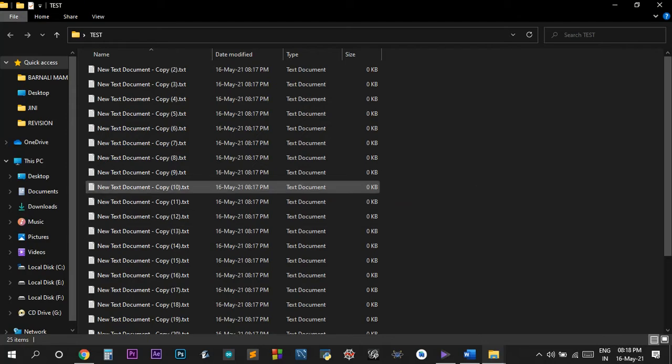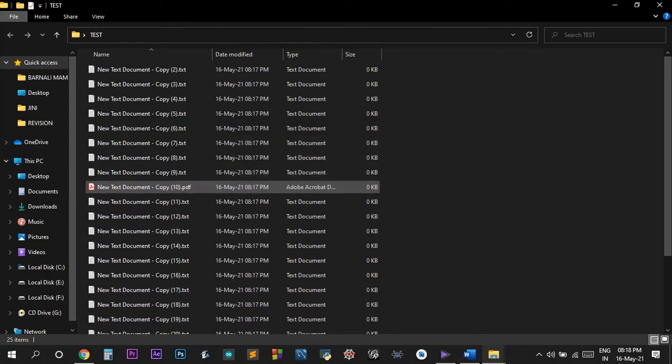Now if I change the extension to docx, it looks like a Microsoft Word document. If I change its extension to PDF, it looks like a PDF file.